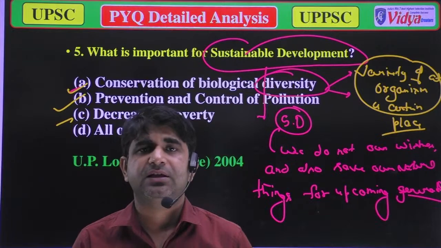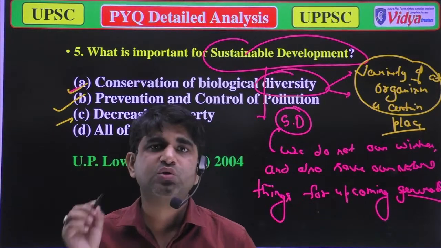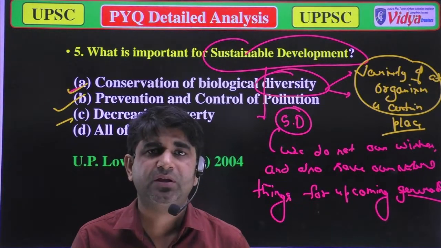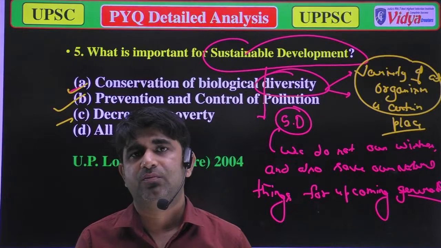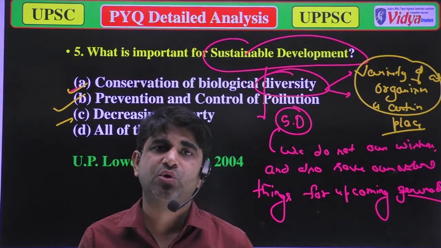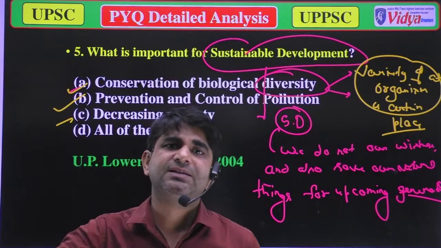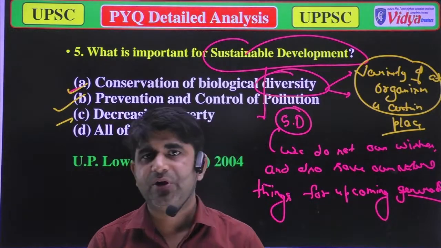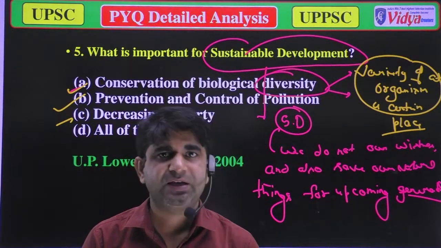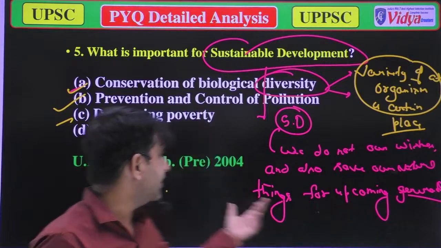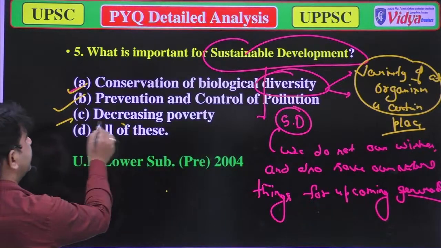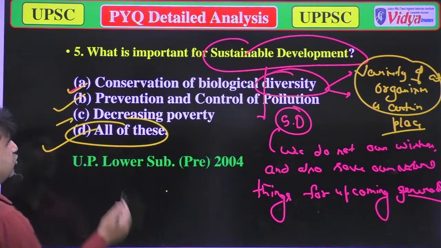So poverty also plays a very crucial role in sustainable development. When there is less poverty, we can easily achieve our sustainable development goal. So for sustainable development, these are all necessary, so all of the above is correct. So option D is correct.